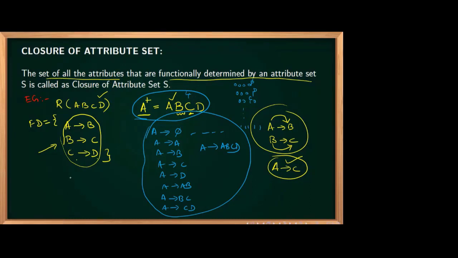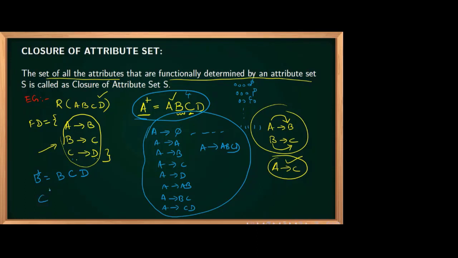Now, can you tell me what is B closure? So B closure, definitely B will be there. Now B is determining C, which means definitely C will be there. C is determining D, which means definitely D will be there. So B closure contains B, C, D. Implicitly, what is it saying? It is saying that 8 functional dependencies are satisfying. That means 2 power 3 functional dependencies if you split it out. But we can say that B closure is BCD, meaning all these attributes it is determining.